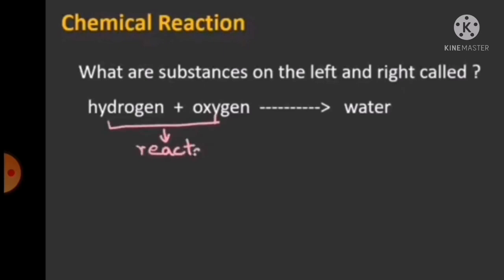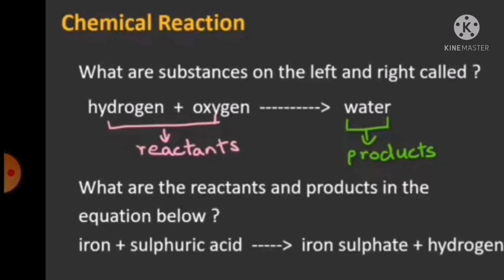Here there are some examples. What are substances on the left and right called? In the reaction, the substances on the left hand side are called reactants. And after the reaction, what is formed? It is termed as products. So hydrogen is reacting with oxygen to form water. Hydrogen and oxygen are termed as reactants and water is termed as product.